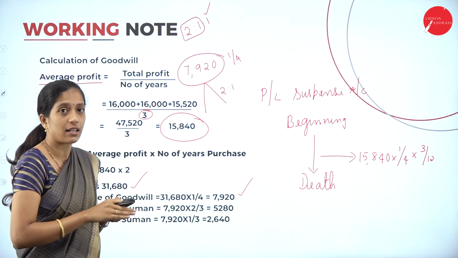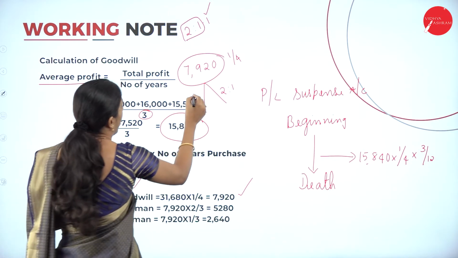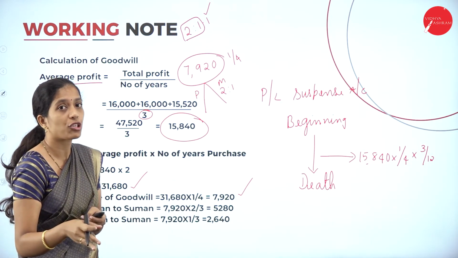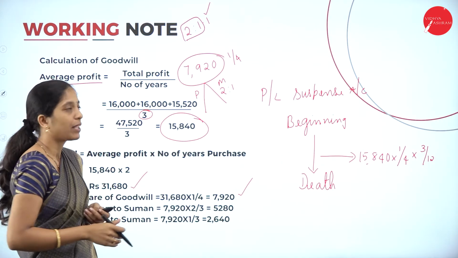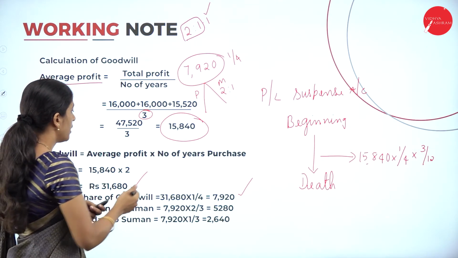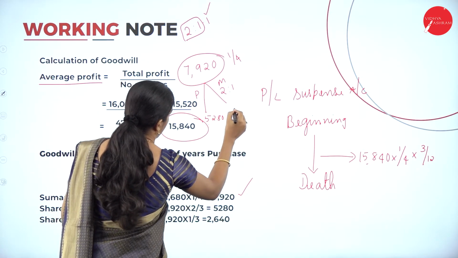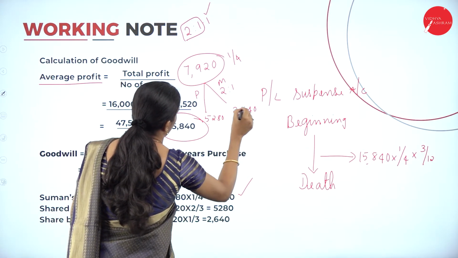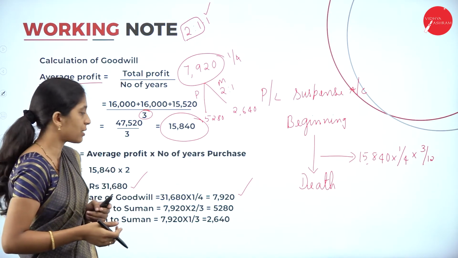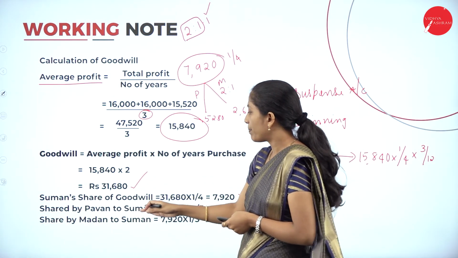That is the remaining partner. So Suman's share has to be given by the remaining partners, that is Pawan and Madan, in which ratio? Gain ratio. So what is the gain ratio here? 2:1. That is, leave the share of Suman, the remaining share will be in gain ratio 2:1. So how much will each partner give? 5,280 and 2,640. Has to be given by whom? Remaining partners to the deceased partner. That is shared by Pawan to Suman.